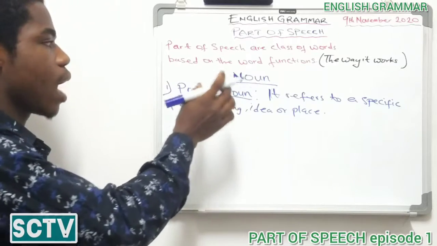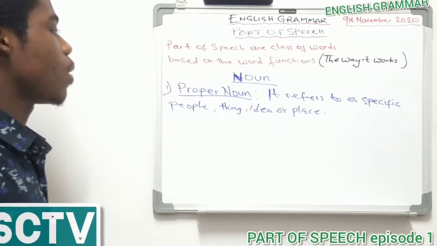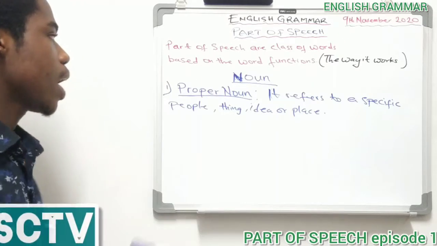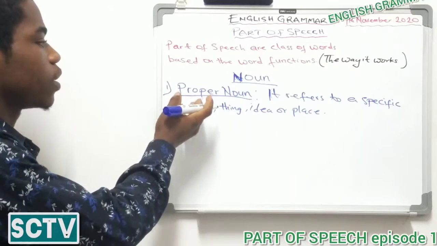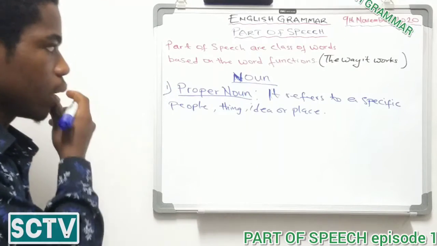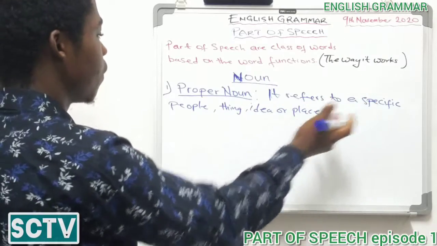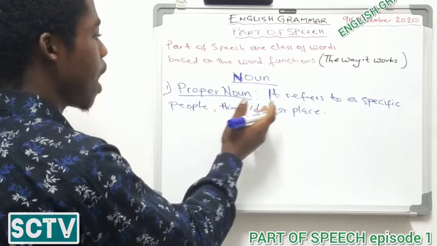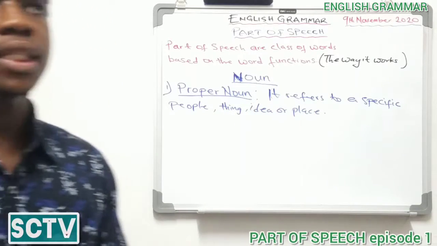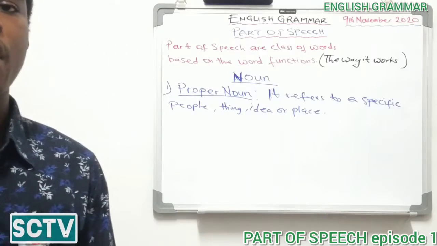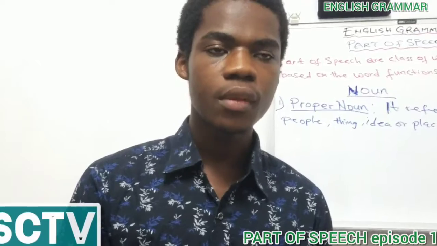Under the part of speech, we have noun as one example, and under the noun we have the divisions of noun, and one of the divisions is proper noun. Now, what is a proper noun? It refers to a specific person, thing, idea, or place. When we say proper noun, it is directly referring to a particular thing or person or place.